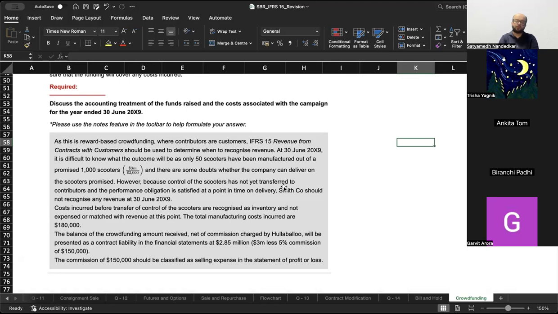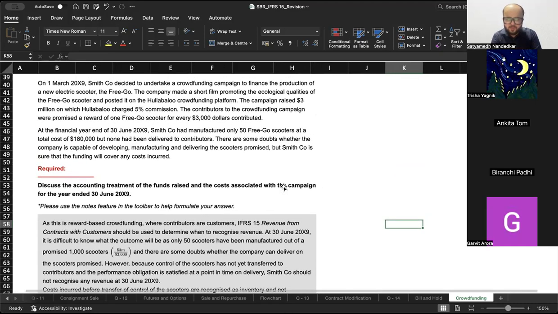However, because control of the scooters has not yet transferred to the contributors and the performance obligation is satisfied at a point in time on delivery, Smith Company should not recognize any revenue at 30th of June 2019. Costs incurred before transfer of control of the scooter are recognized as inventory and not expensed or matched with revenue at this point. The balance of crowdfunding amount received, net of commission, will be presented as a contract liability.